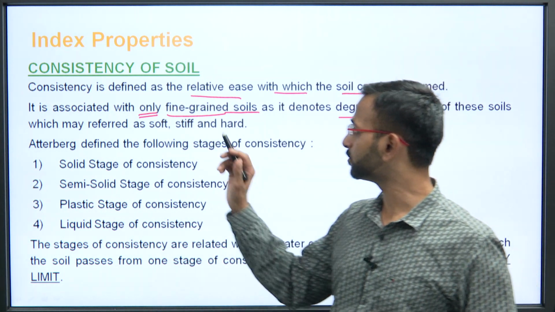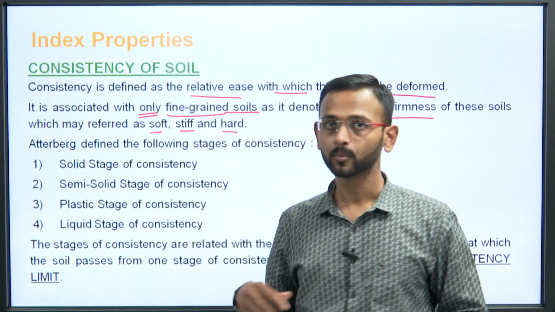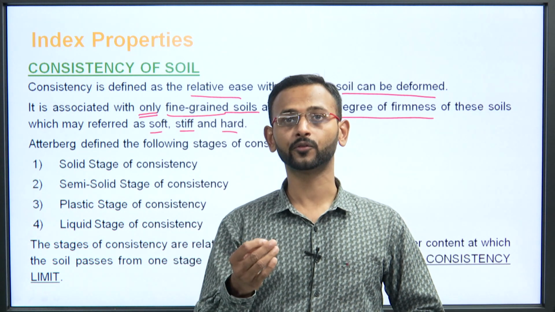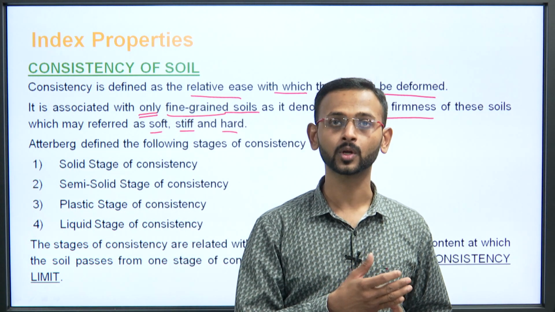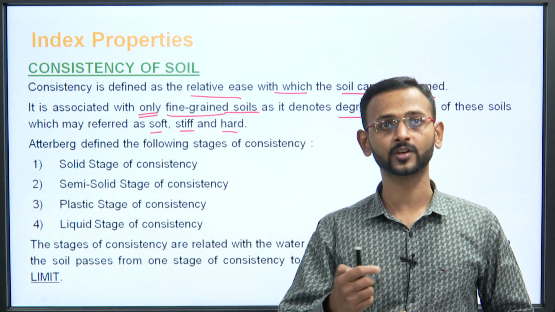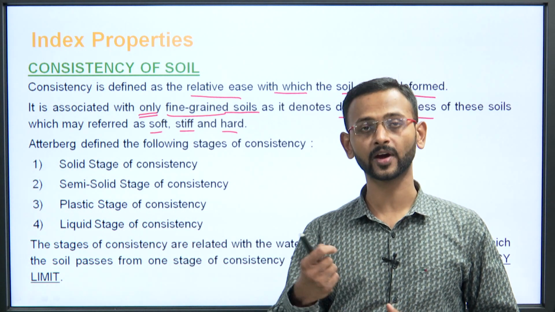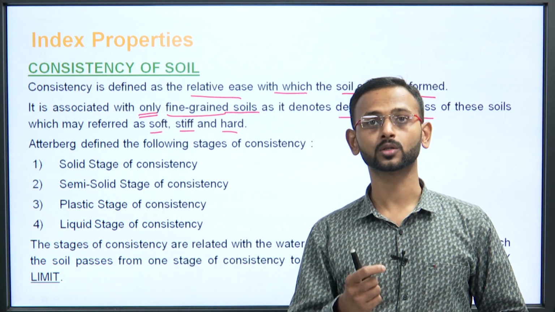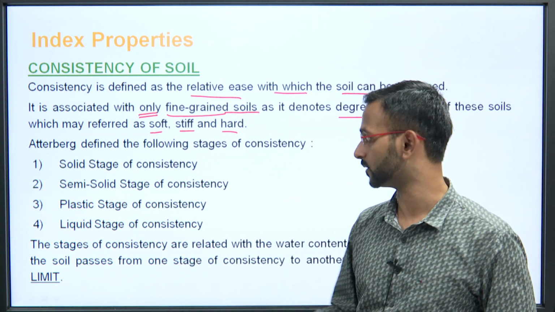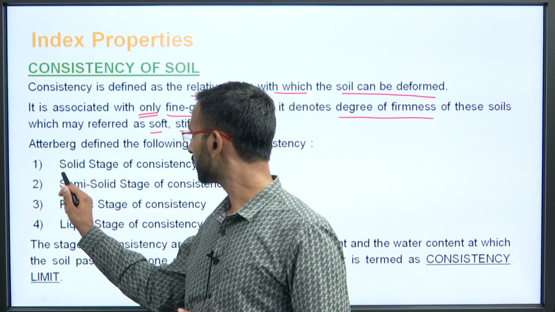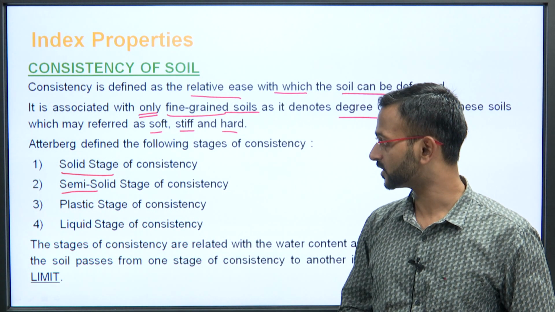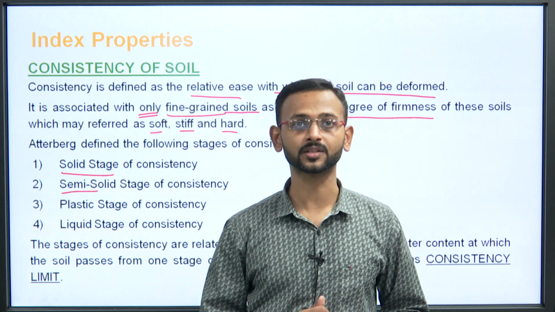of these soils, which may be referred to as soft, stiff and hard, because soil could be in a softer stage when the water content is slightly more. If the water content is reduced slowly, what happens? The soil becomes stiffer. And Atterberg was the very first person who defined the various stages of consistency, because when the water content was changed, what happened to the stage of consistency? He gave the following stages: solid stage, then semi-solid stage, then plastic stage of consistency, and then he also defined the liquid stage of consistency.